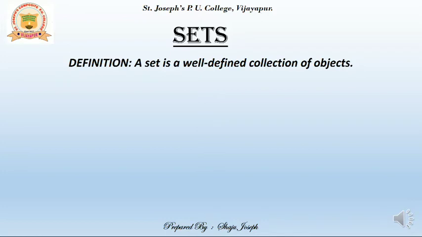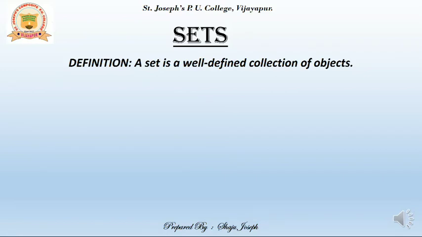Similarly, if I talk about violet, indigo, blue, green, yellow, orange, red, what shall we collectively call them as? These are the collection of those colors which are there in the rainbow. If I talk about saffron, white, green and blue, these are the colors found in the tricolor of the Indian national flag. So these are well defined collections what I am talking about. Even if you go from person to person, you will find the same answer.